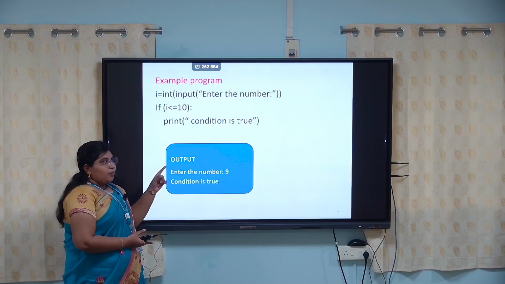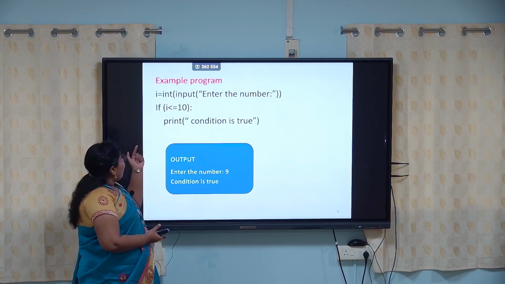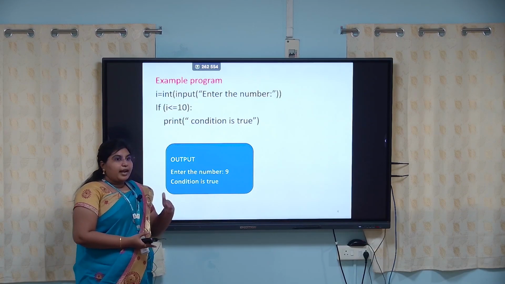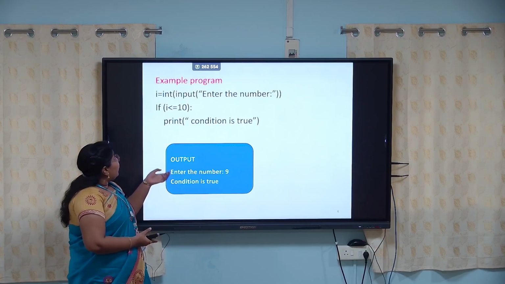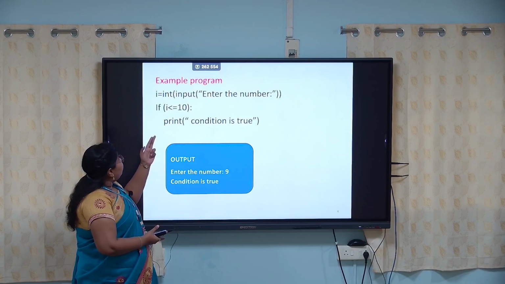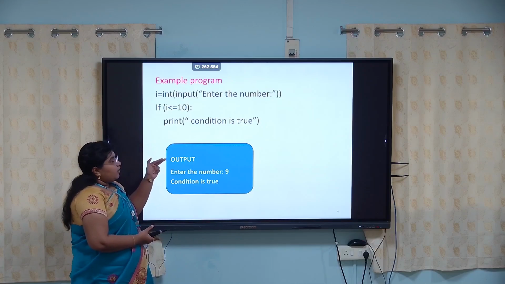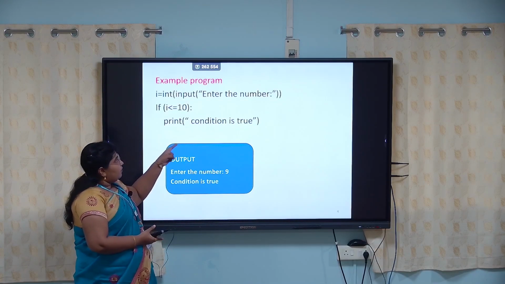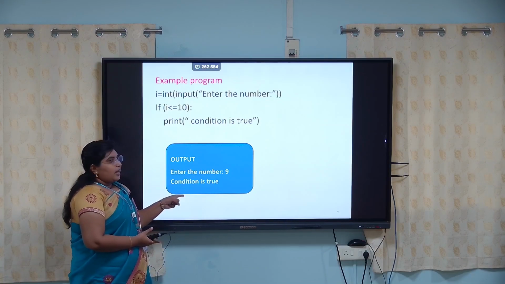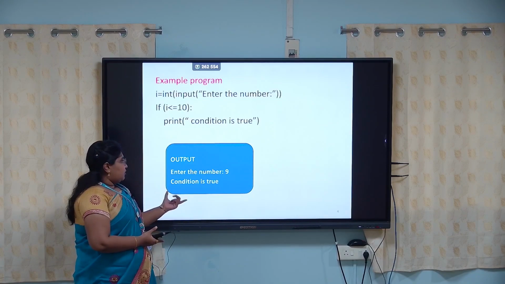The example program of the if condition is: here we initialize the value i with the use of the input function. Here the input function is used to read values from the user, and if is your keyword followed by the condition. Here we are going to check whether the given input is less than or equal to 10, and when the condition is true, the print statement will be executed. Here the print statement contains "condition is true". In this example we give the input as 9, so we get the output as "condition is true".